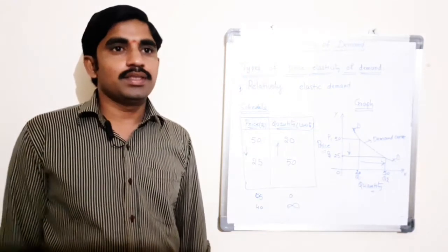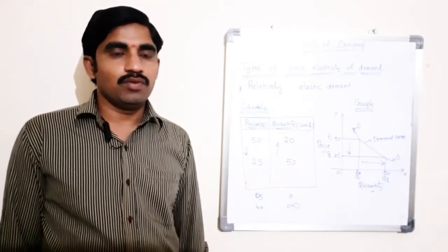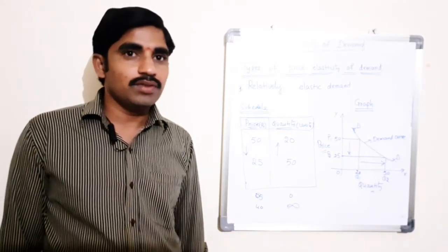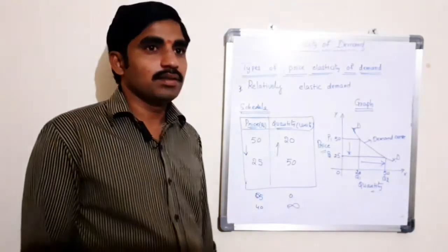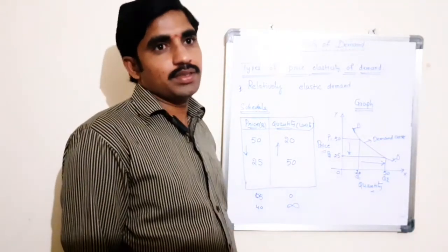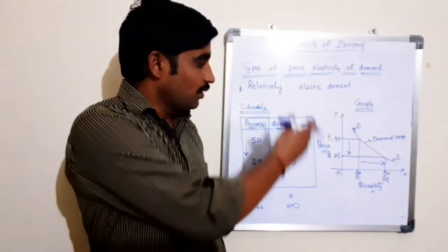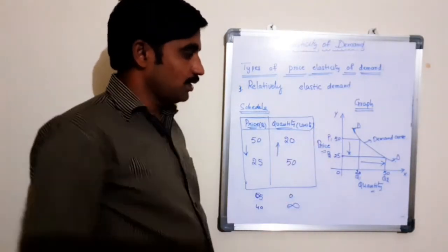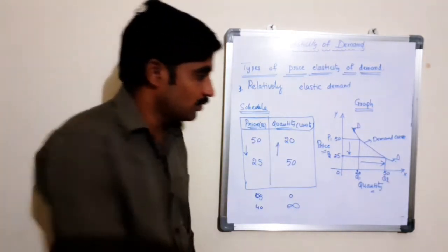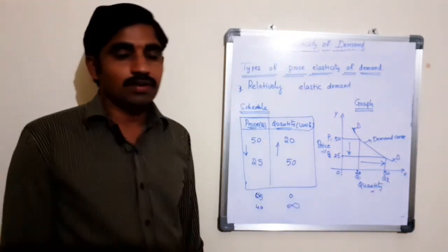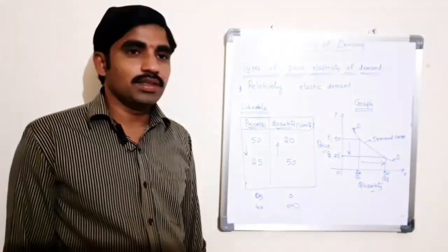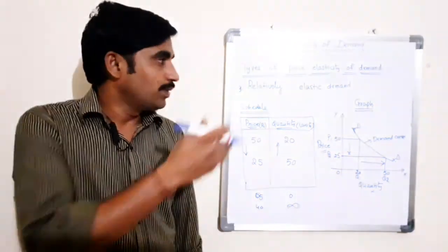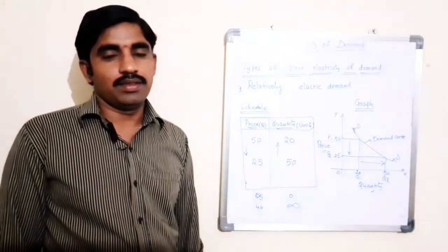It can be interpreted from this graph that the proportionate change in quantity demanded from OQ1 to OQ2 is relatively larger than the proportionate change in price from OP1 to OP2. Here, small changes in prices of the product leading to more changes in the quantity demanded of a commodity is said to be relatively elastic demand.